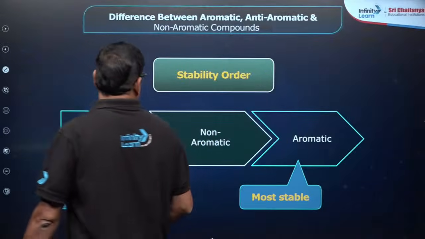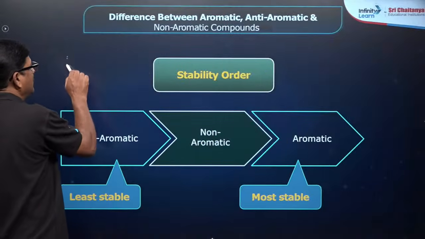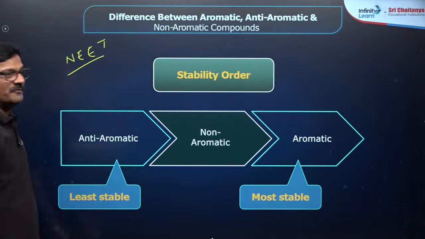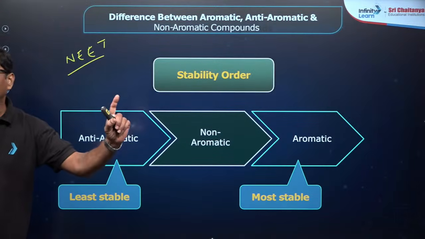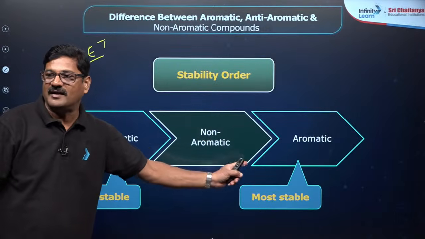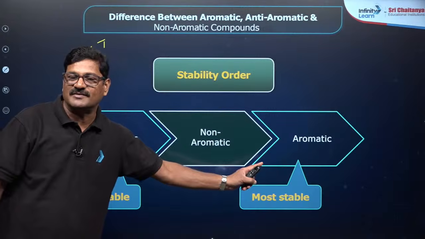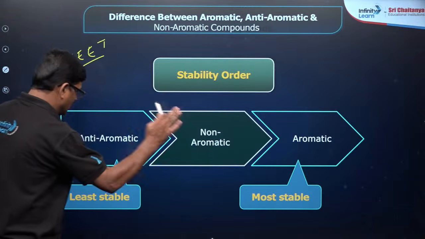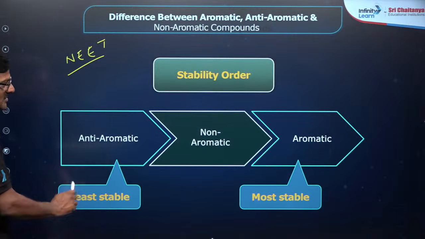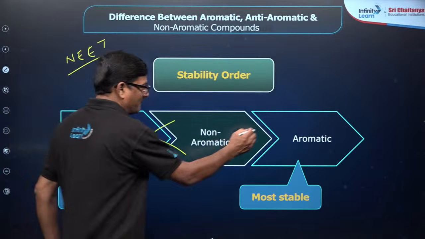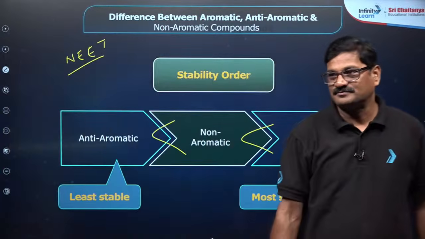Now I want to say the stability order. For the NEET examination, this particular point is going to be super helpful for you. In the stability order, aromatic is more stable than non-aromatic, and anti-aromatic is going to be super unstable. The most stable is aromatic and the least stable is anti-aromatic. It is not a greater than symbol, you can say it in this way.